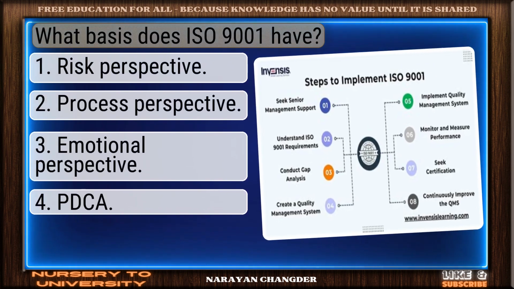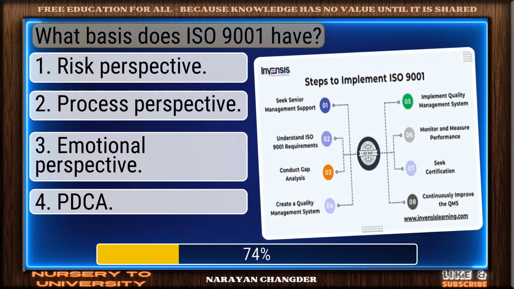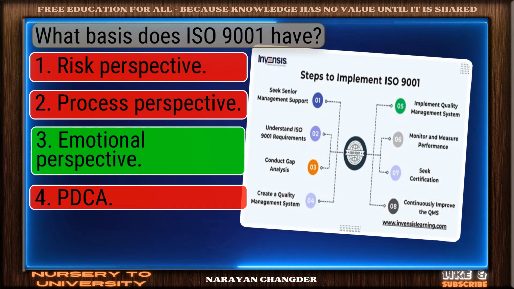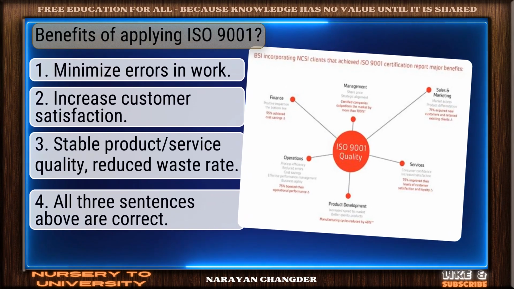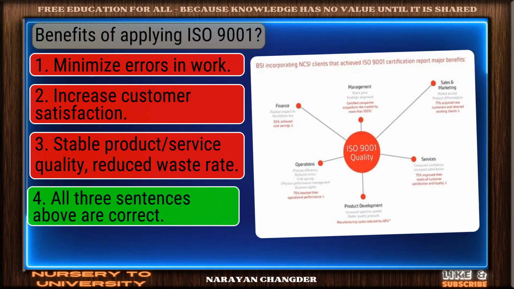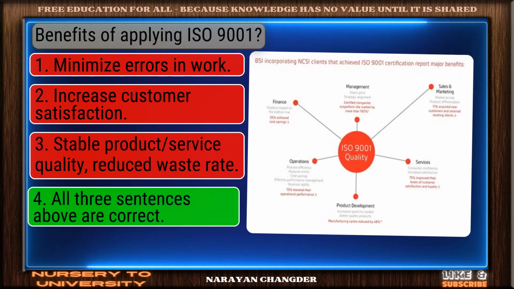Question number 43. What basis does ISO 9001 have? Well done. Emotional perspective is the right choice. Question number 44. Benefits of applying ISO 9001. Right again. All 3 sentences above are correct is a valid answer.